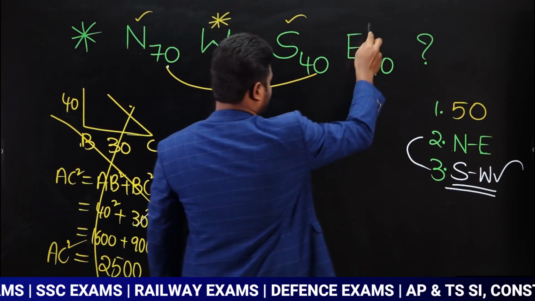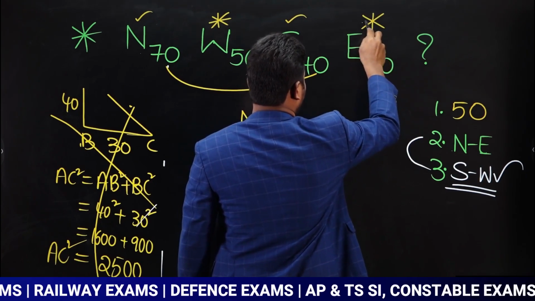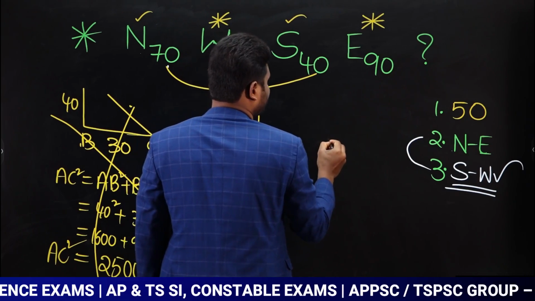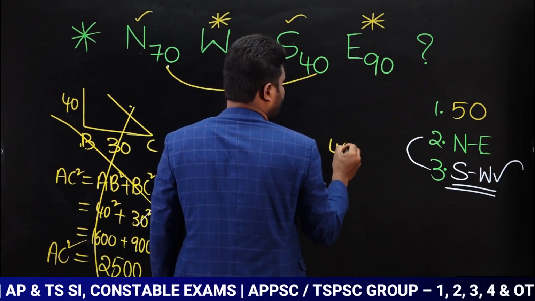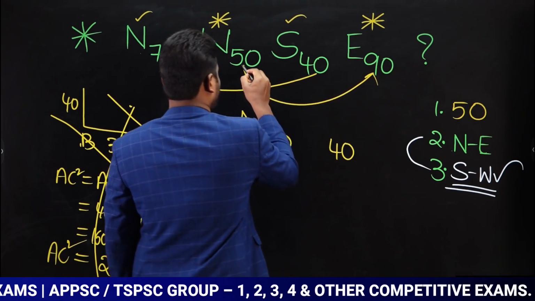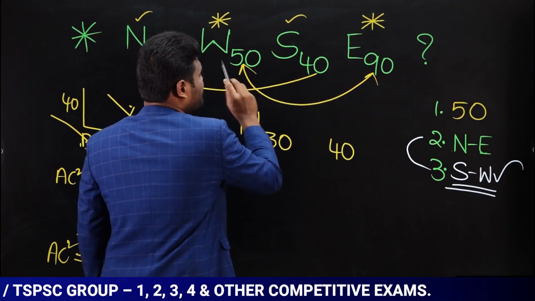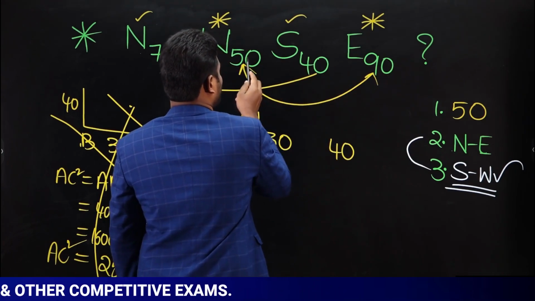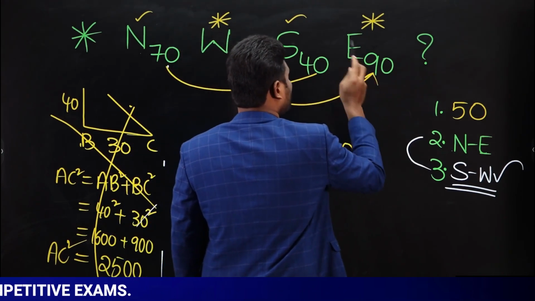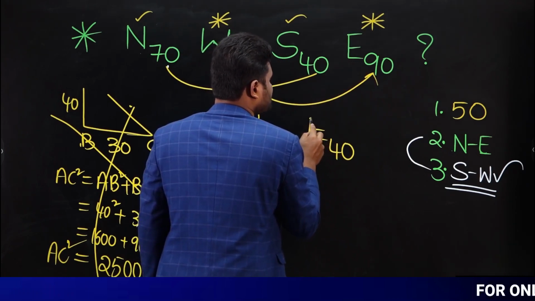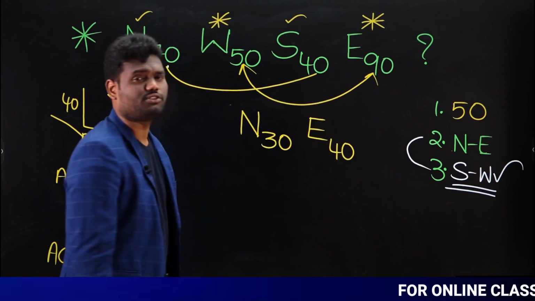Next, if you observe here, west 50. East how much? East is going to be 90. Now subtract both of these. 50, 90. Difference is going to be 40. Yes or no? Now after subtracting, we got it as 40. Highest value, 50, 90, highest value is 90, and the direction is what? Direction is east. So we can say now this is going to be east 40.